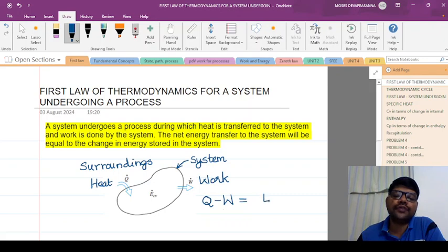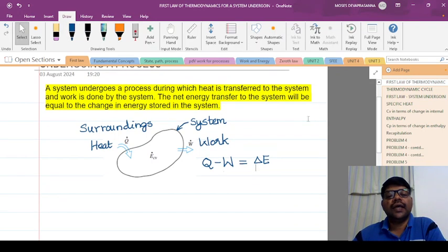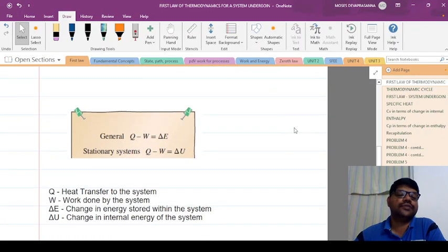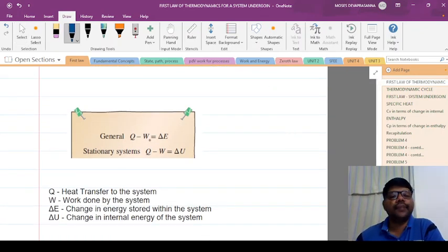So here I will use letter capital E to indicate the energy of the system. The change in energy of the system is delta E, right? So for a system, the net energy interactions between the system and its surroundings is equal to the change in energy of the system, right? So this is the energy balance, or it is otherwise called as the first law of thermodynamics. For a general system, it may be an open system or closed system, I'll write the first law as Q minus W is equal to delta E.